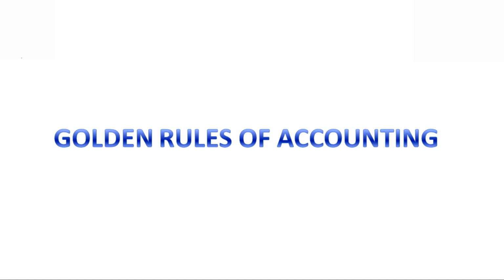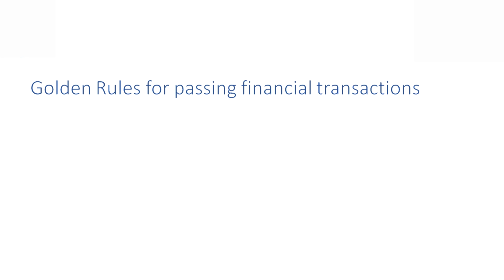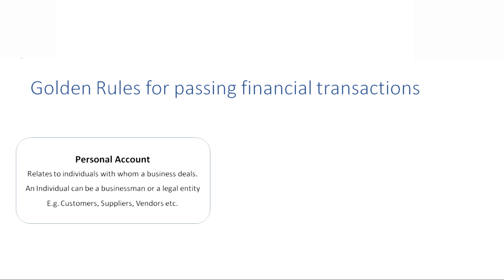In this session, we are going to learn golden rules of accounting. Golden rules for passing financial transactions. First account is personal account. It relates to individual with whom a business deals. An individual can be a businessman or a legal entity, for example, customers, suppliers, vendors, etc. The personal account rule says debit the receiver and credit the giver.